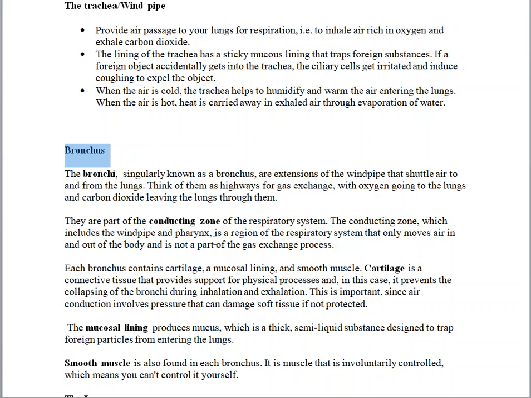exhalation, because it is very dangerous. And also, air conduction involves pressure that can damage soft tissues if not protected. So the cartilage is not soft. It is hard enough to withstand the pressure of the air moving in and out of the lungs. So again, it has mucus lining, which is thick, and it traps foreign particles from entering the lungs.